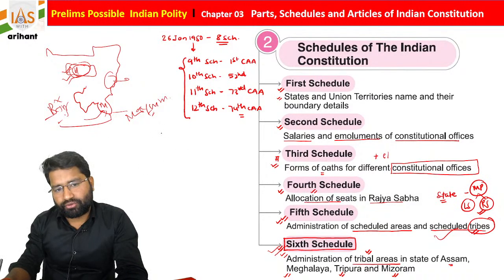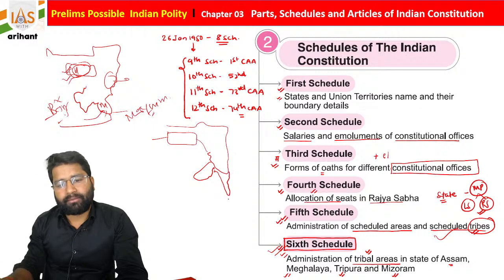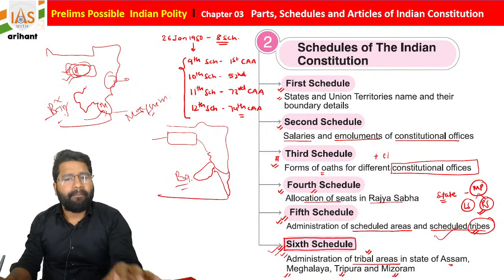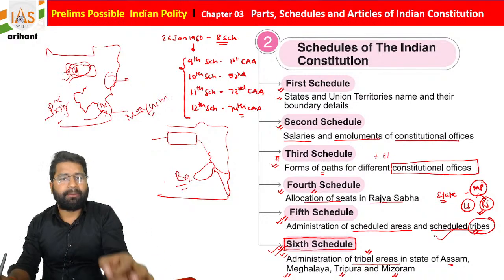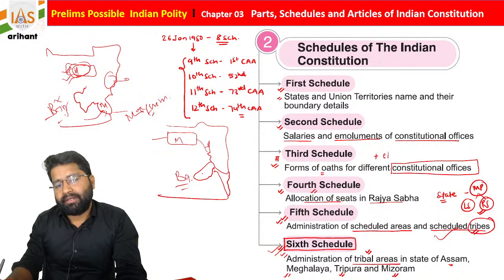Once again I would love to show you, if you see Meghalaya is here, then on this side Assam, here you will get Tripura, and here you will get Mizoram, okay, and these all share a border with Bangladesh. So there is a simple logic, a simple trick. By using that you can find out which states come under the 6th schedule. So Meghalaya, Assam, Tripura and Mizoram. I hope you got it.